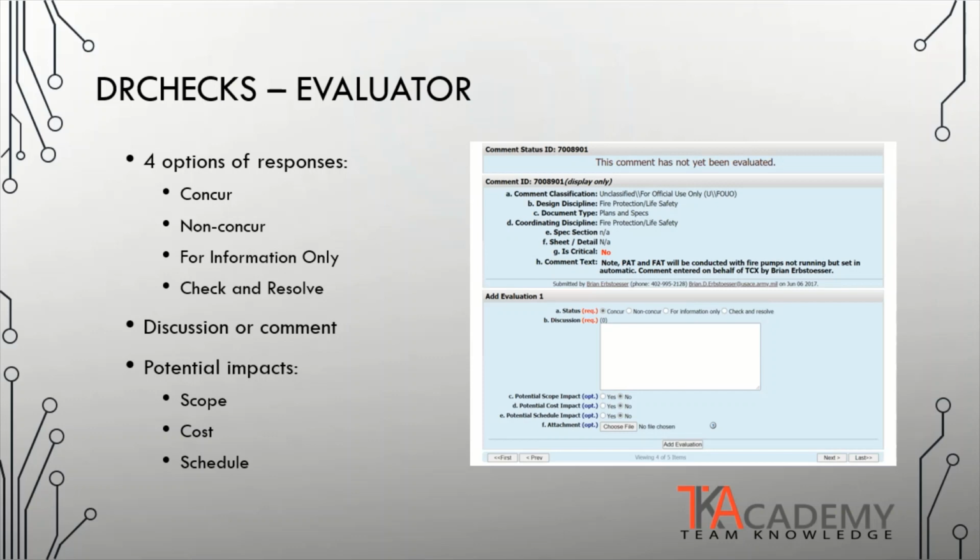The evaluator then has the option to identify whether they feel that this is a scope, cost, or schedule impact to the project. There is the option to attach a document file to the comment. A good practice is to implement the changes to the design as the response is being generated, and then to include an attachment of that change to the comment to show to the submitter that the comment has been implemented into the design package.